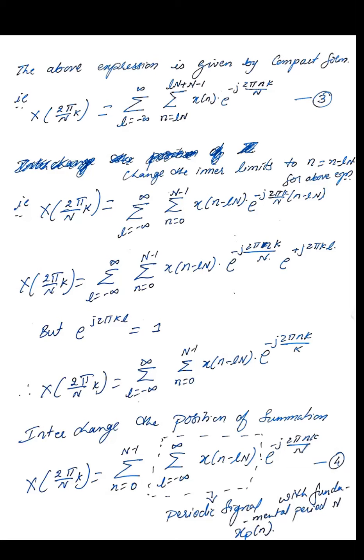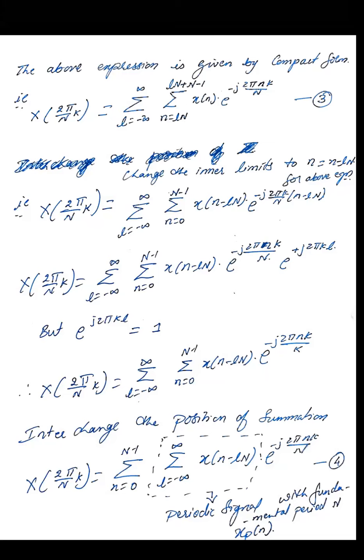When you substitute that in the above equation, you can observe what I have written: summation of L is equal to minus infinity to plus infinity, inner summation n is equal to 0 to N minus 1, x of n minus lN. Now in the exponent there is a lower limit also. If you write n minus lN, the lN gets cancelled. So we are getting that equation, e raised to minus j 2 pi k by N, with the small n value substituted, so n minus lN.